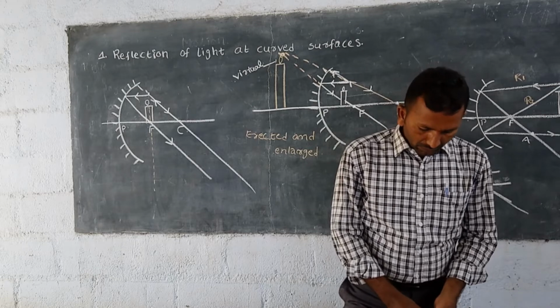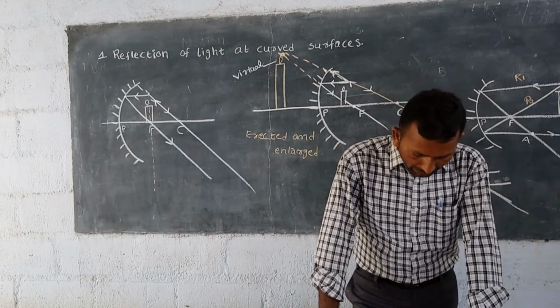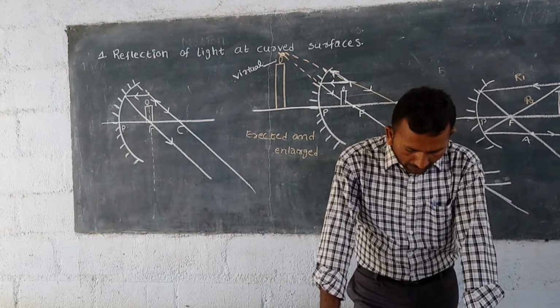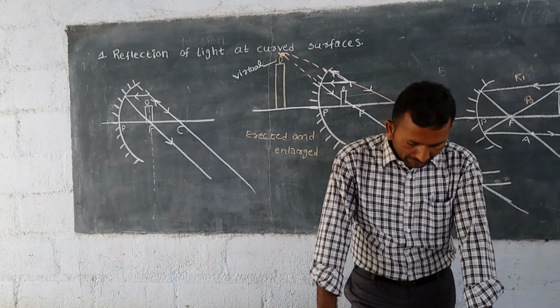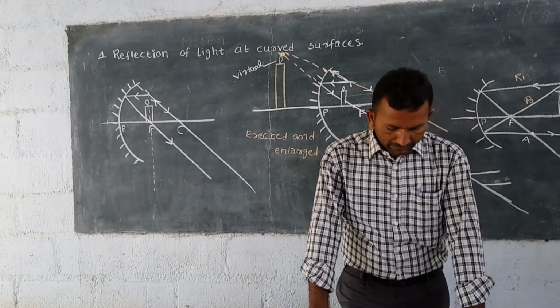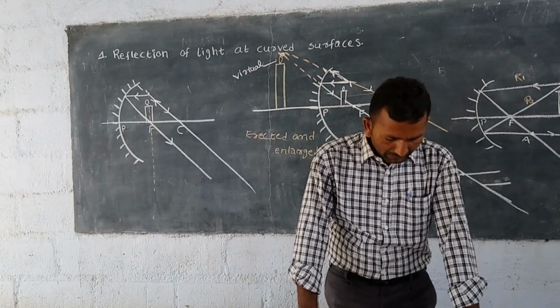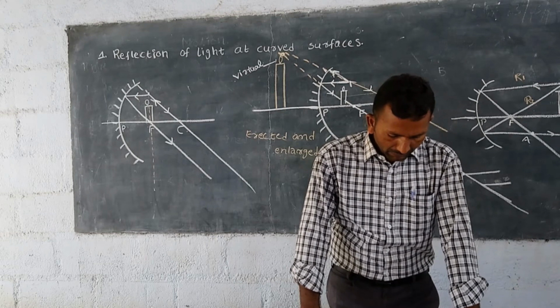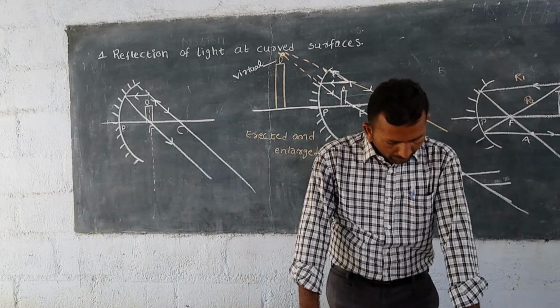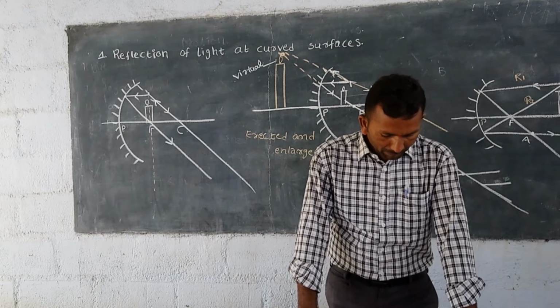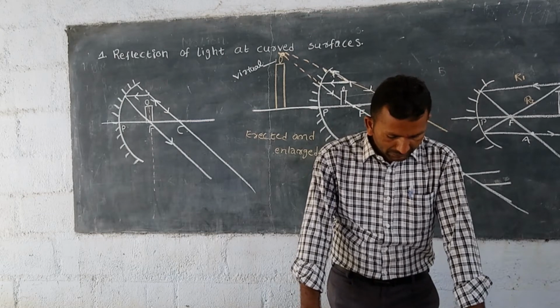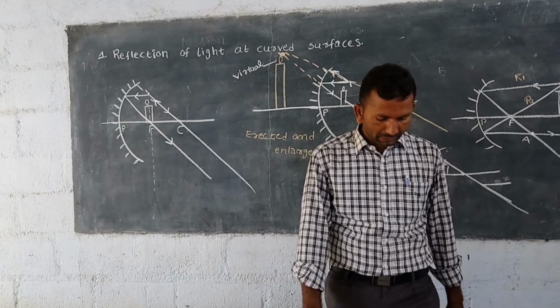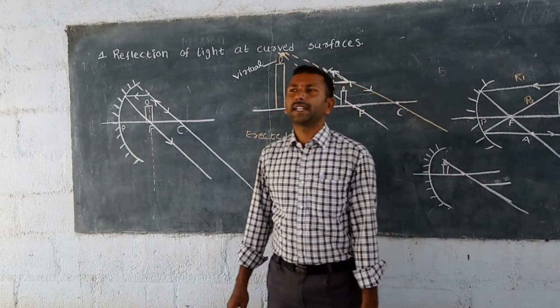Next, from the ray diagrams and the observations, you may have noticed some peculiar properties of concave mirrors. They enlarge the image when the object is held close to the mirror, less than the focal length. Also, the image is erect. This property is used in many places, most commonly in shaving mirrors and mirrors used by dentists.